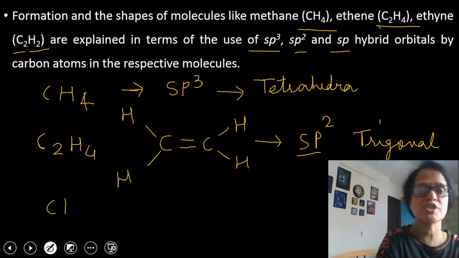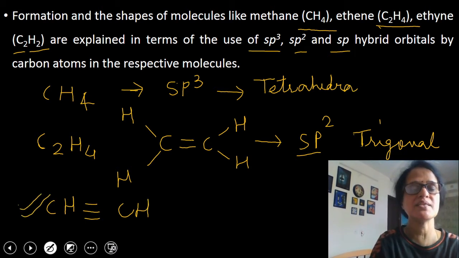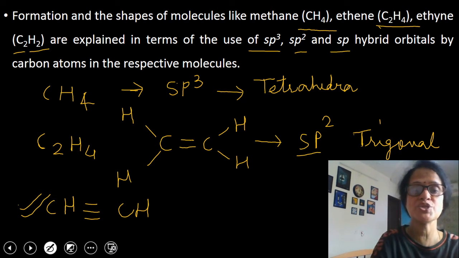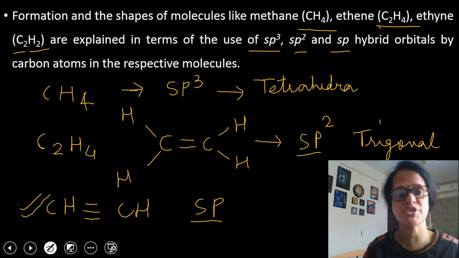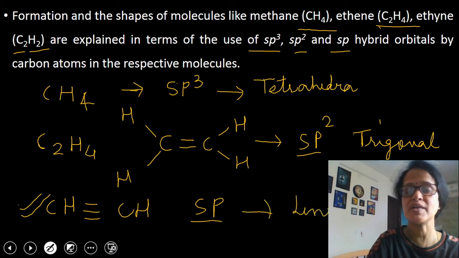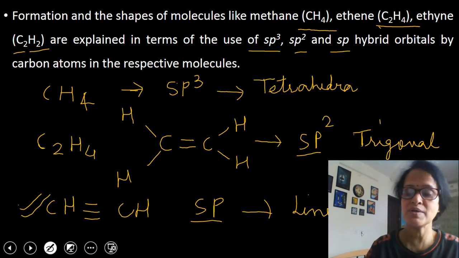Then I am coming to the next molecule, ethyne. Ethyne is CH triple bond CH. If we look at the structure of ethyne, you can see that each carbon atom is bonded to 2 other atoms. So the state of hybridization will be sp. Whenever carbon atom is bonded to 2 other atoms, the state of hybridization will be sp. And the shape of the molecule will be linear with a bond angle of 180 degree. So these are the very important points which you will require throughout the organic chemistry.